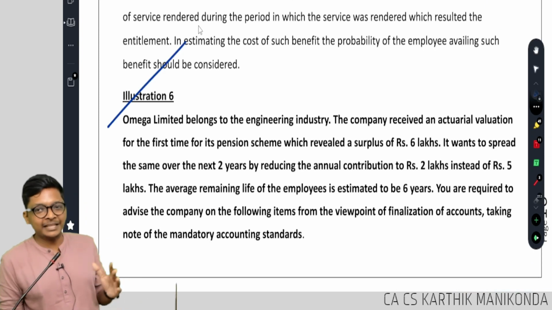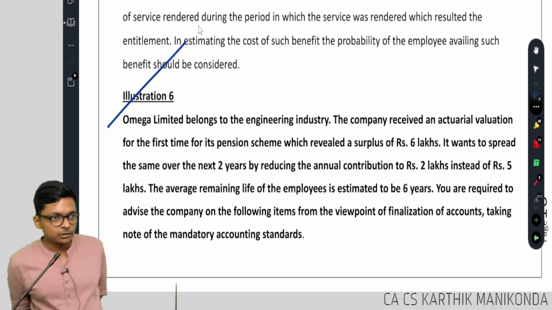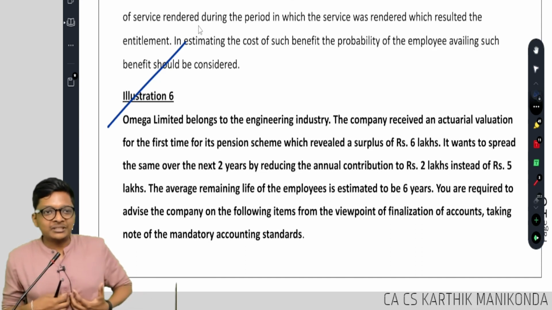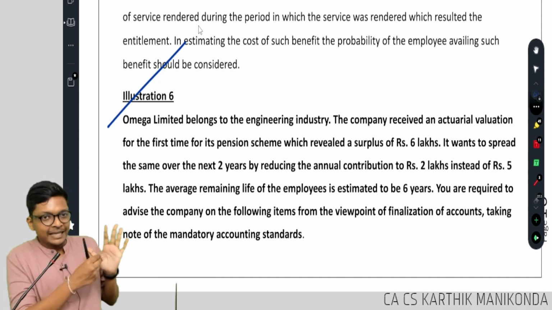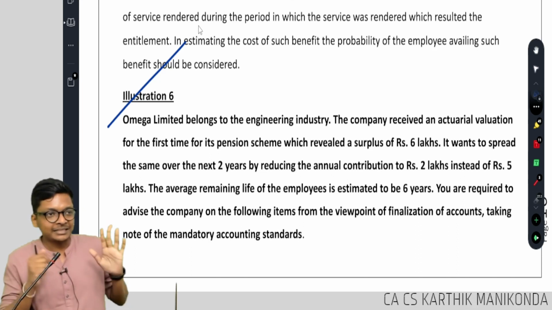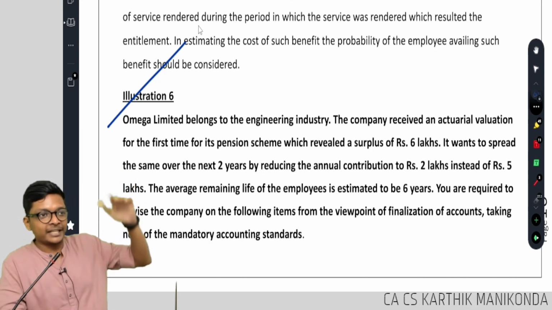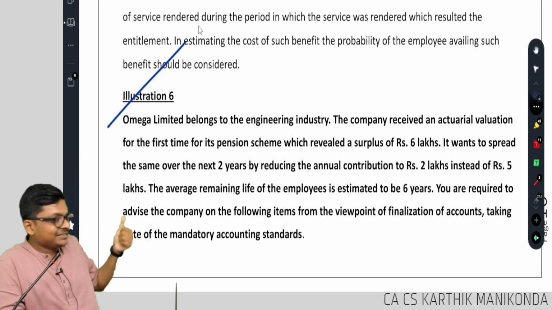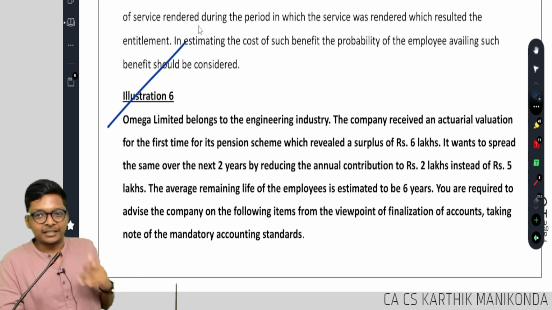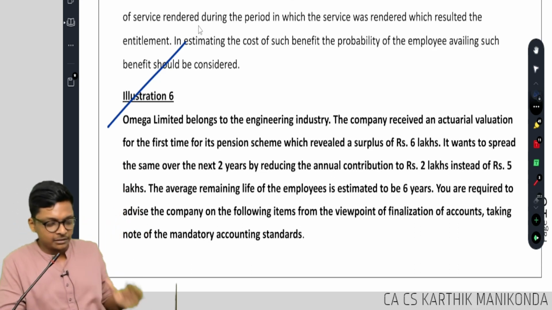I think 2, 3 sums are left in the MCQs. That's it, we can close AS 15. Sir, should I practice more sums for the standard? What is there in the book? You be clear, that's enough. Either they will ask the reverse discounting 4, 3, 2, 1, or they will ask this actual or expected return, for the initial few attempts. That's it.